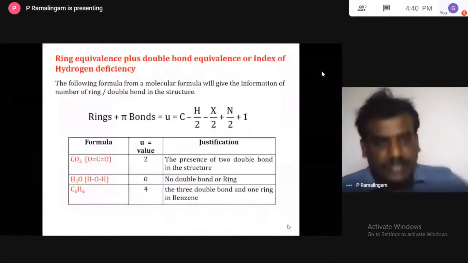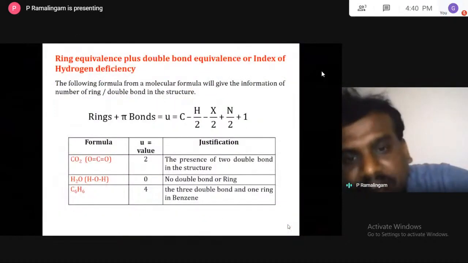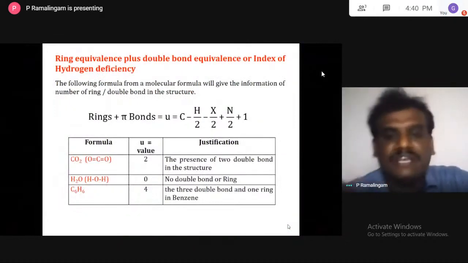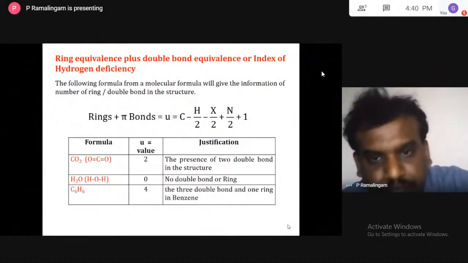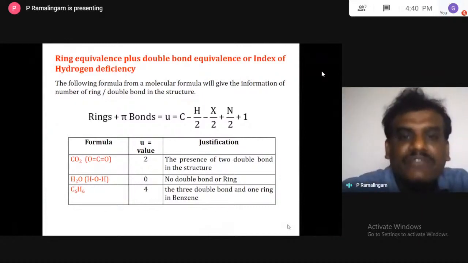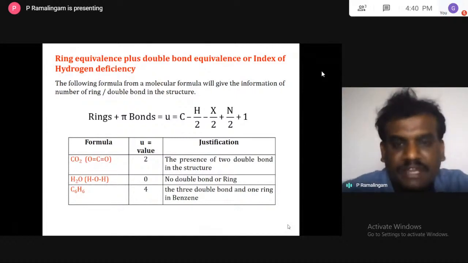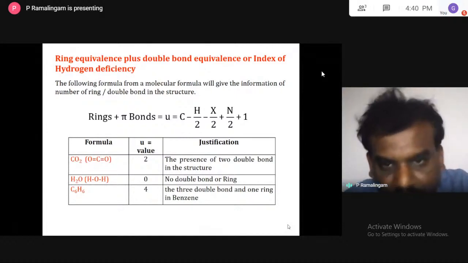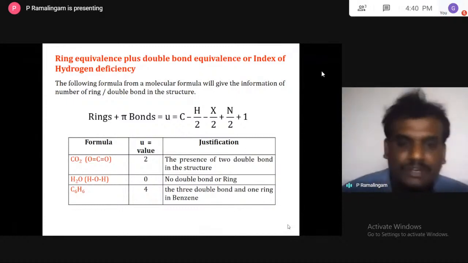So if any formula is there, whether correct or incorrect, you can check with the same formula. For C8H8O, you put the values in. If you get a decimal value for this particular formula, your formula is wrong.